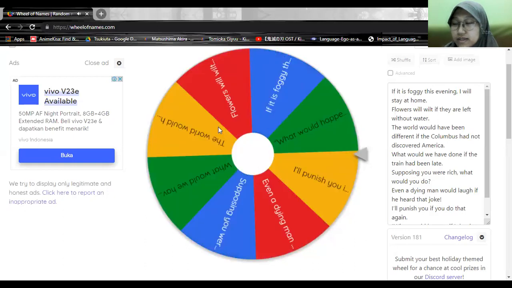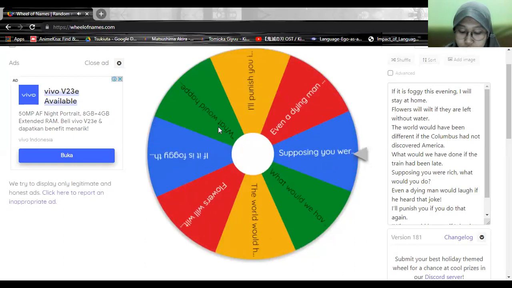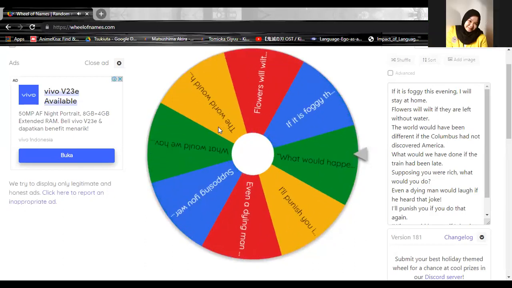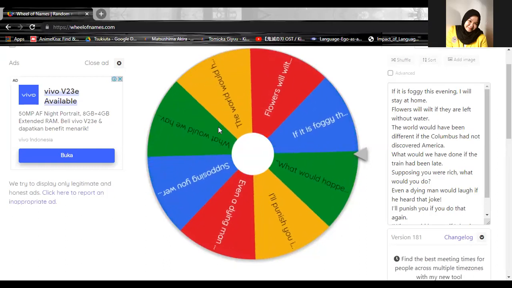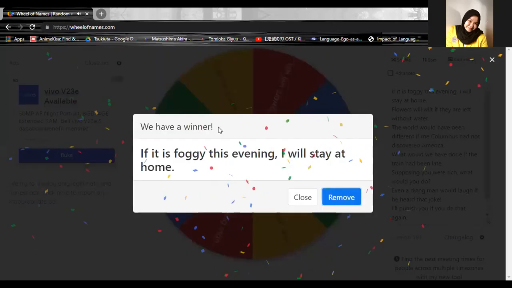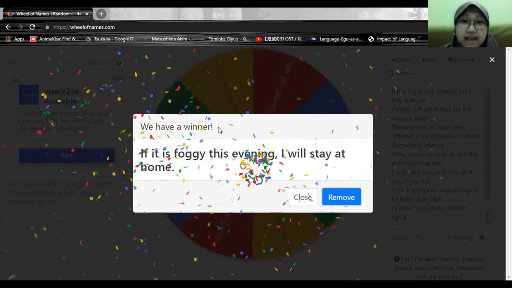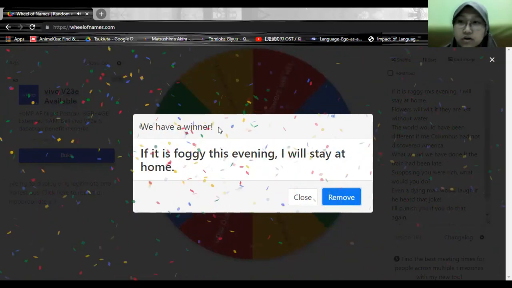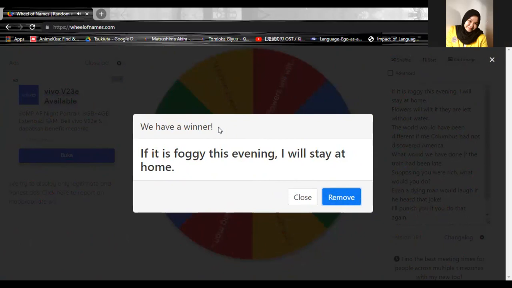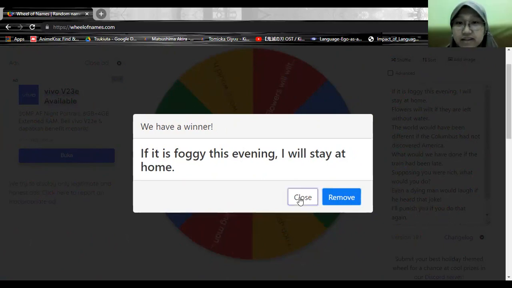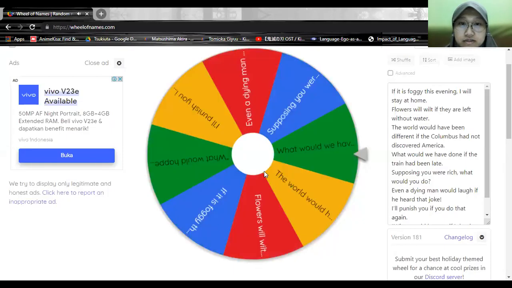Next one will be: if it is foggy this evening, I will stay at home. Kimi, please. Yes, Miss. I think it is not conditional sentence type 3 because it uses simple present tense, Miss. Excellent, Kimi. That is correct. Thank you. Next one.